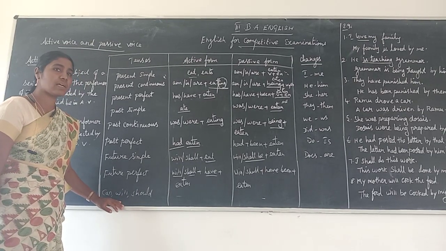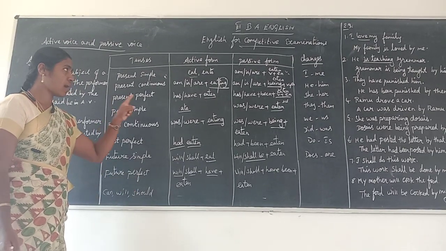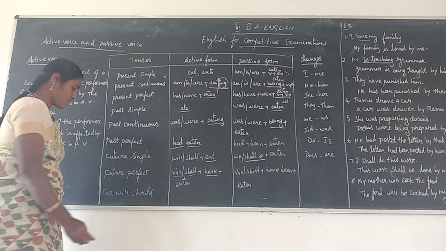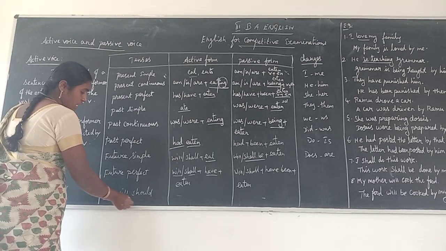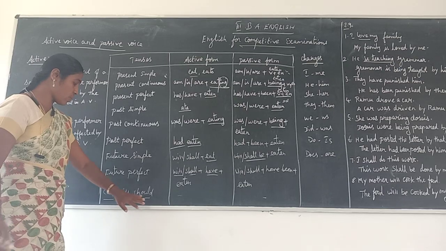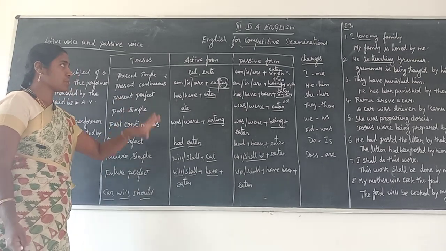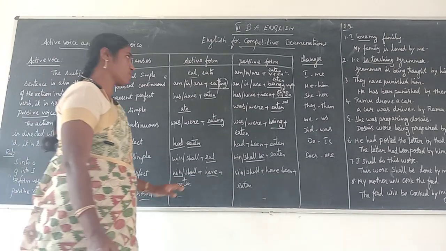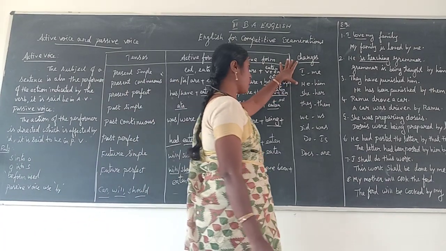Auxiliary modal verbs are also used in active form and then passive form: can, will, should. These three are used in both the active form and the passive form sentences. Some changes.